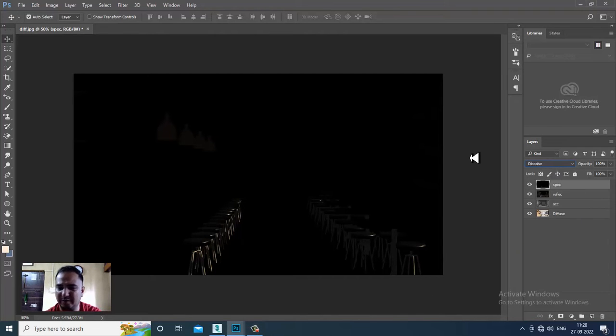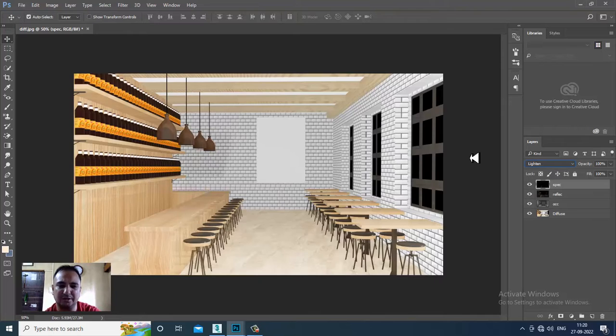After you have added this specular pass, you can again go into this. As you can see, I can get some specular over here. If I turn it on and off, you can see that's your specular pass which we have added. You can turn this on and off. If you want, you can slightly change that also. I'll keep it as screen. Looks much better.